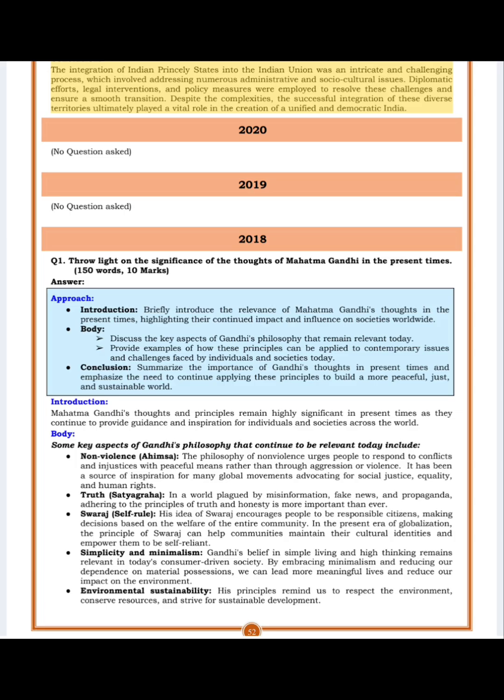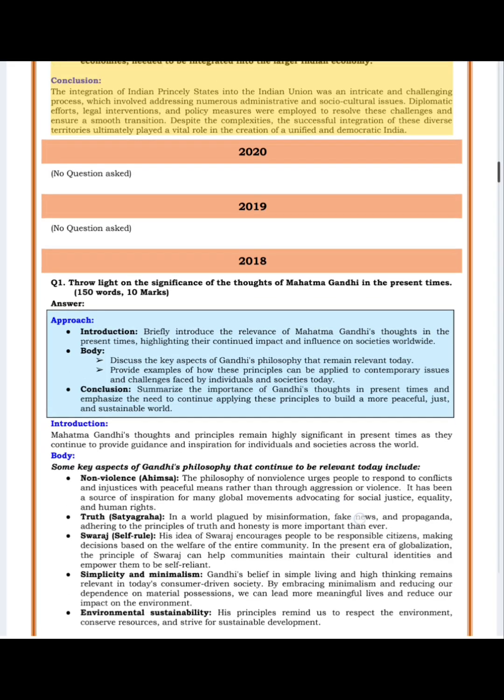Economic disparities. The integration process required the central government to implement economic policies and developmental programs to bridge these gaps and ensure equitable growth. States like Hyderabad and Mysore, which had relatively advanced economies, needed to be integrated into the larger Indian economy. Conclusion. The integration of Indian princely states into the Indian Union was an intricate and challenging process, which involved